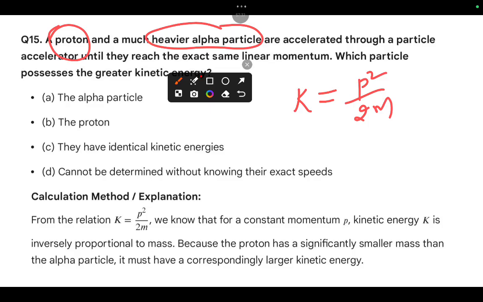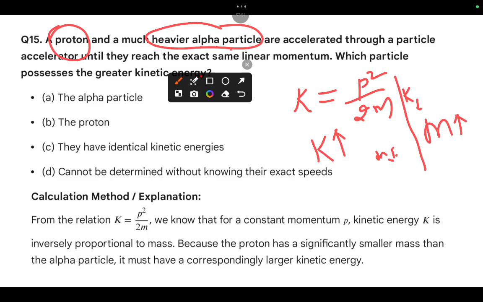Obviously, if kinetic energy is high, mass will be small. If the kinetic energy is small, mass will be high. Here the alpha particle has heavy mass, so its kinetic energy is very less.